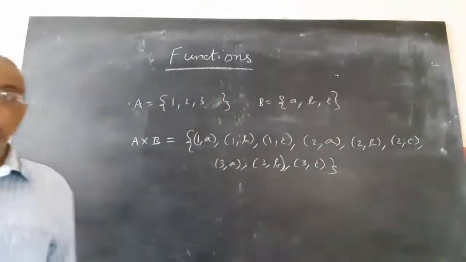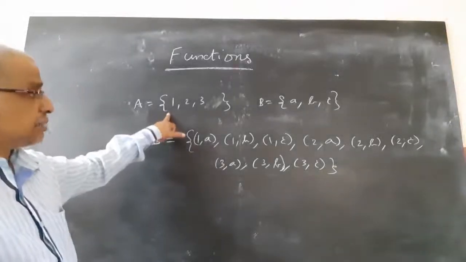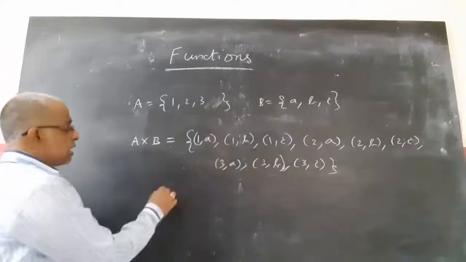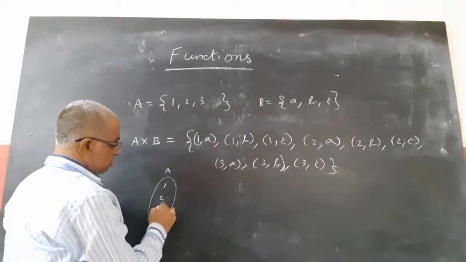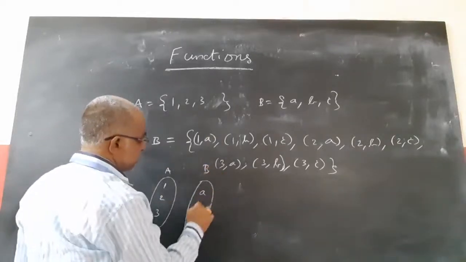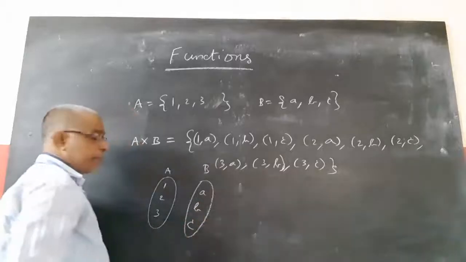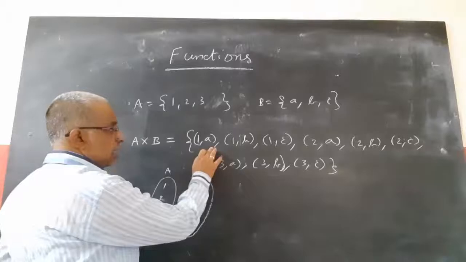A cross B, you already learned all this. So this is mapping from A to B. If A has 1, 2, 3 as the elements and B has A, B, C as the elements, we are making a pair, an ordered pair.